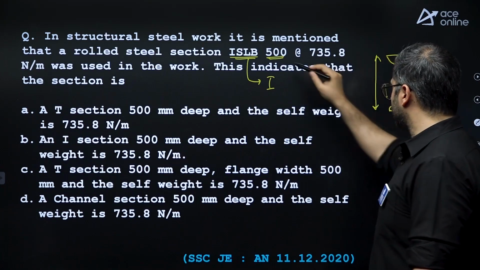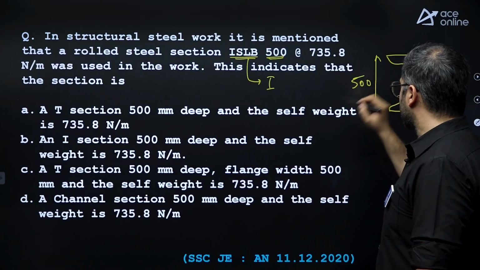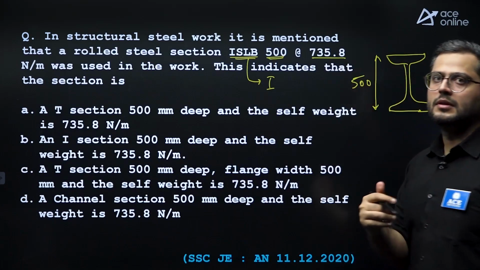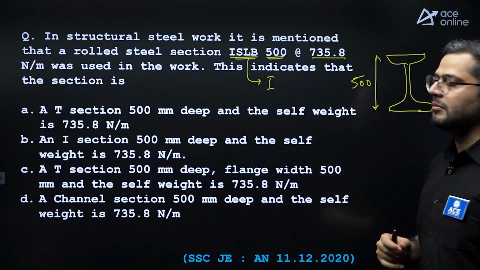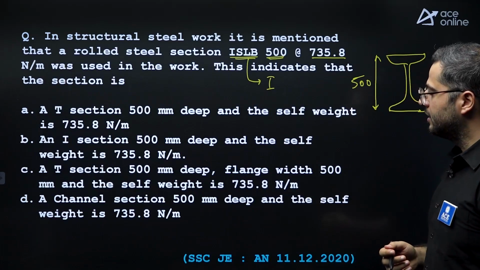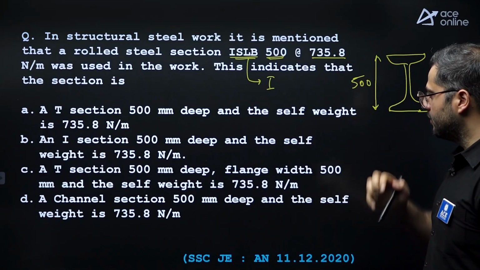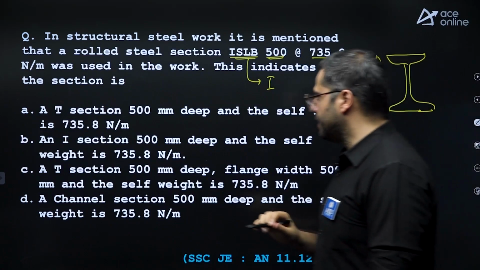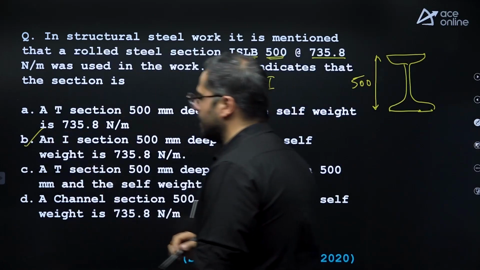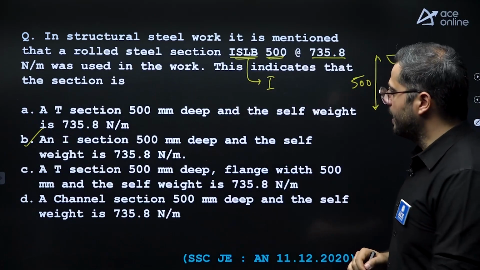So over here, depth of the section is 500, and this is the dead weight, 735.8 Newton per meter is the dead weight. Yes, so it is an I section which is 500 mm deep and self weight is 735.8 Newton per meter, right?